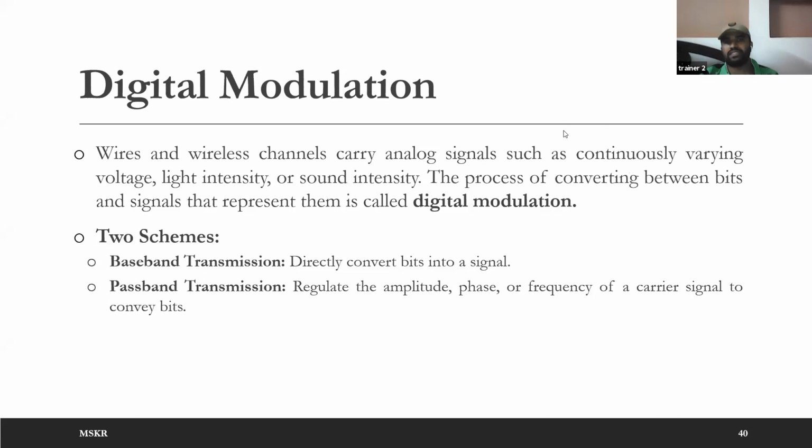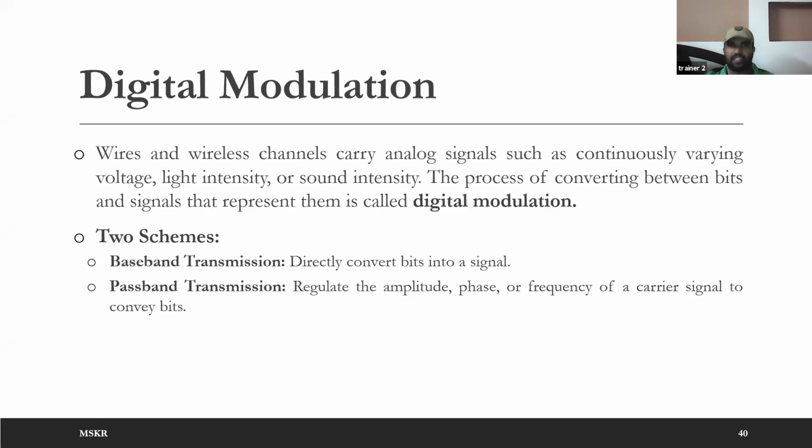So how is this digital data converted into continuously varying voltages, light intensities or sound intensities? It is converted by using digital modulation. What is meant by digital modulation? It is the process of converting digital signals into continuously varying analog signals.